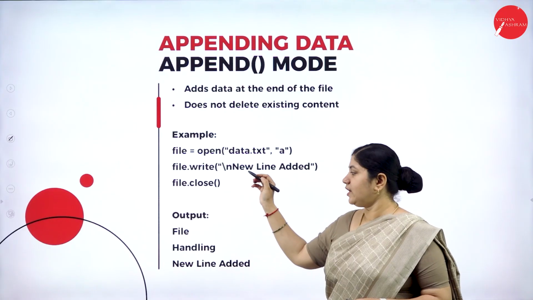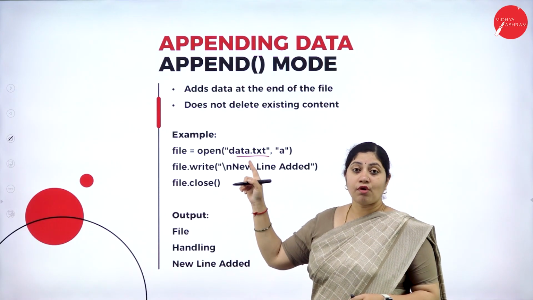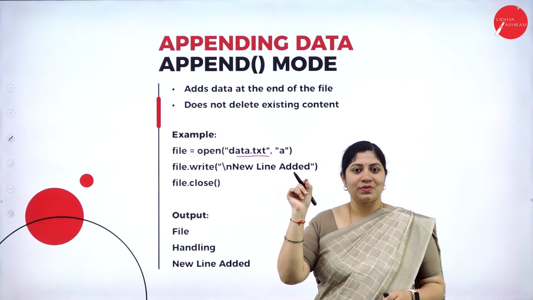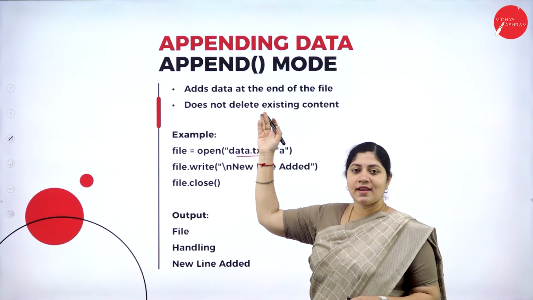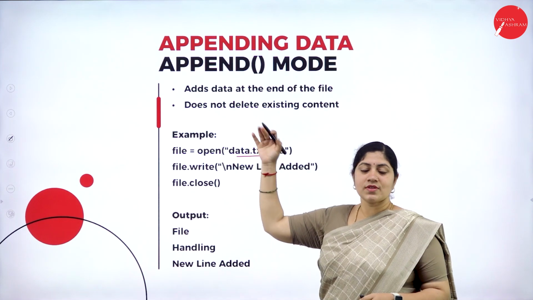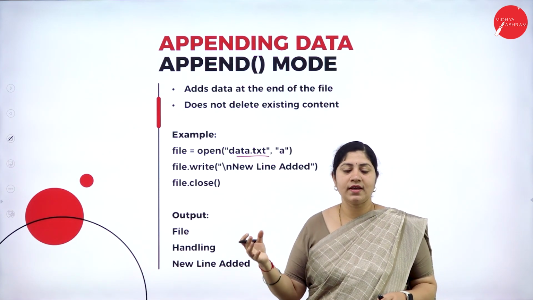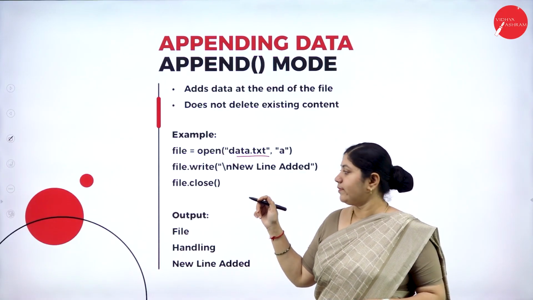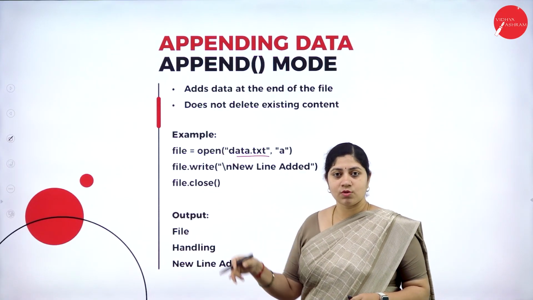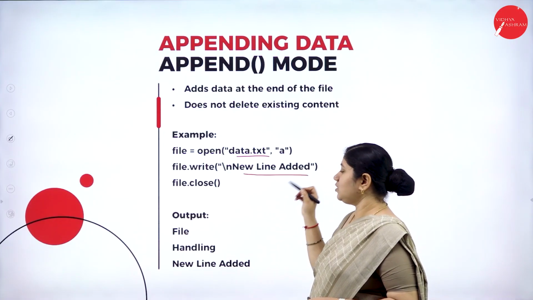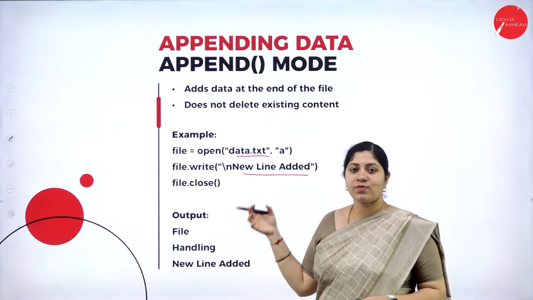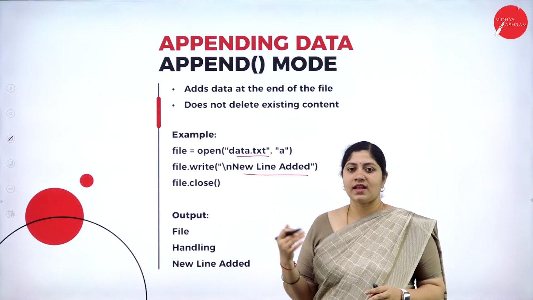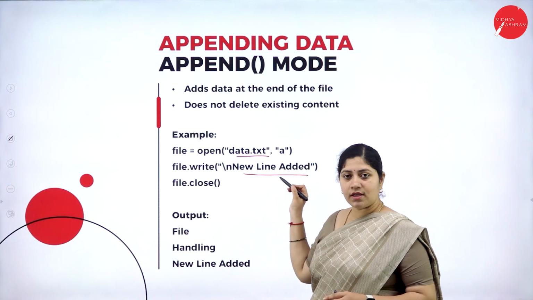We are writing file equals open of a text file followed by a keyword. So what is that word we knew? Correct? It's none other than a, which means appending information into that file, that is data.txt. What do we have to write into that file? We have to write new line added. It's up to us, whatever we want to write inside the file, we can provide that statement. Okay, the thing is provided.